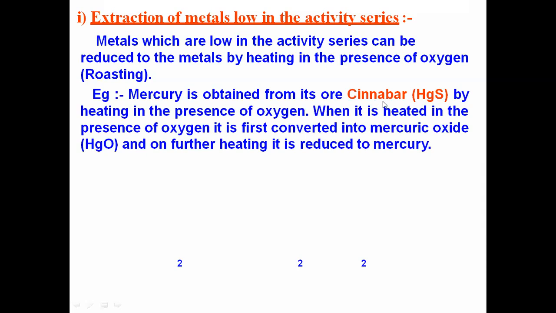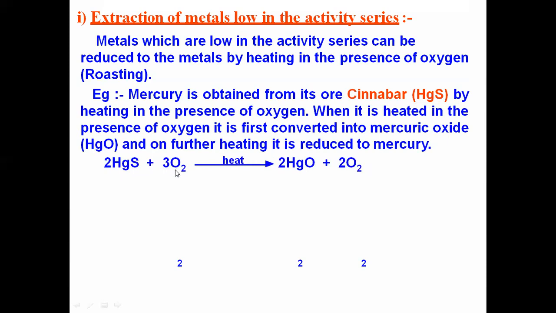The ore of mercury is called cinnabar, with the formula HgS. When it is heated in the presence of oxygen, it is first converted into mercuric oxide, and then by further heating, it is reduced to mercury. So what happens? First, the sulfide form is subjected to roasting.